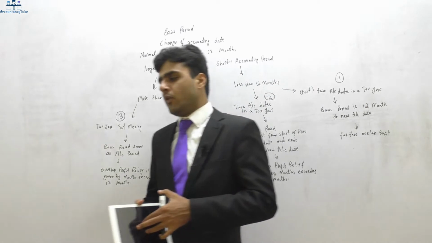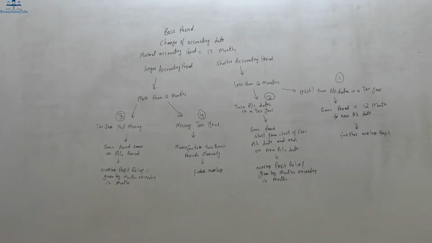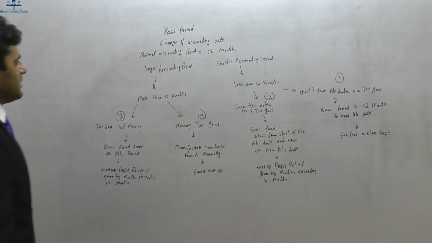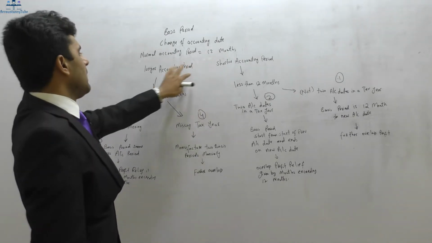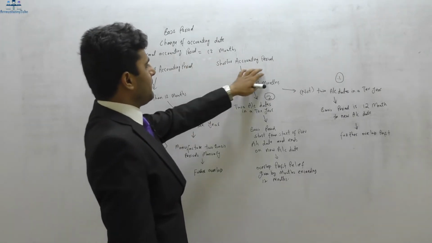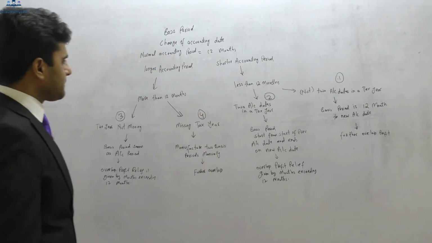Right? Now there are 4 cases which are listed in our notes. I've made a short summary on the board just to make your life easy. So if you want to note this down in your notebooks, please do. That is basis period, and we know that it is change of accounting date. Now a normal accounting period is 12 months long, as I said. If it is a longer period of accounts, it means more than 12 months, and if it is a shorter period of accounts, then it is less than 12 months, because normal is 12 months.